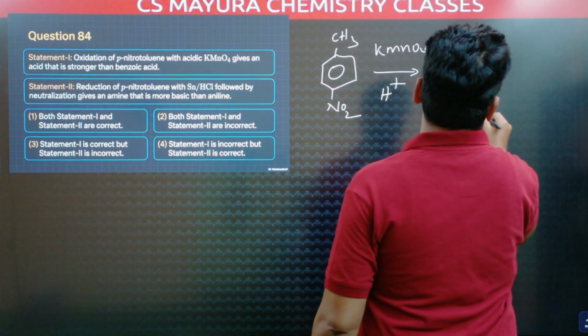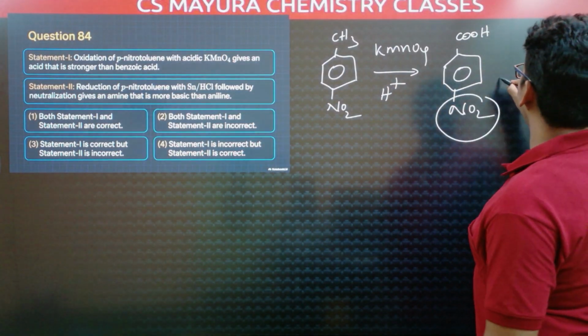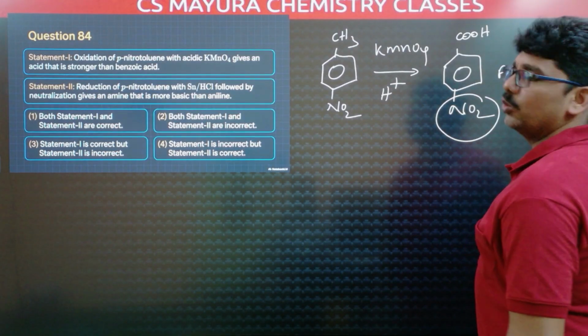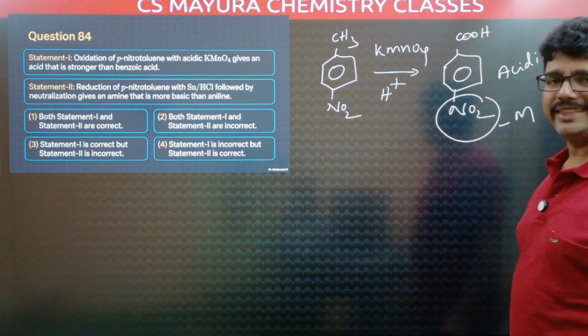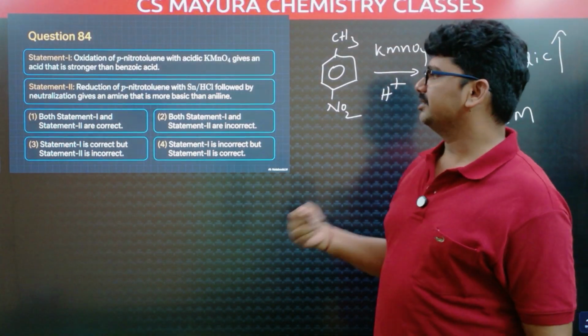No change in NO2. What happens here? This NO2 group increases the acidic character. NO2 group is strong electron withdrawing group, minus M effect. This minus M effect increases the acidic nature.